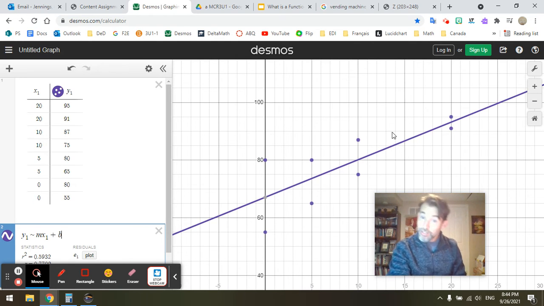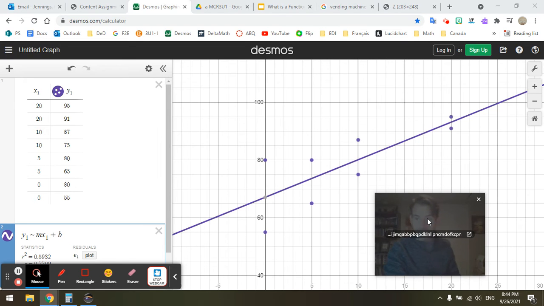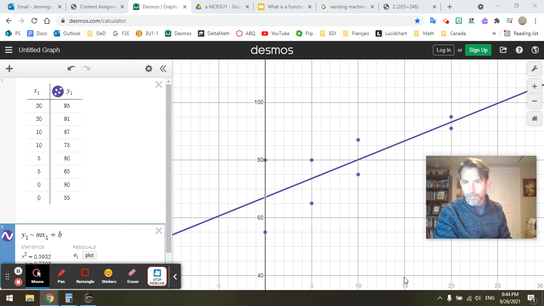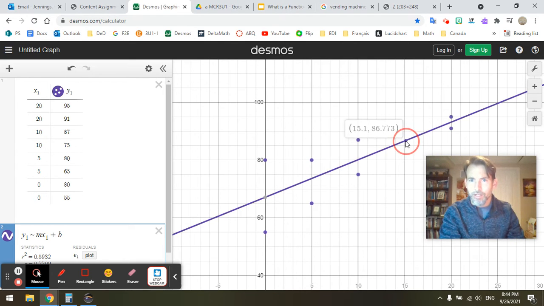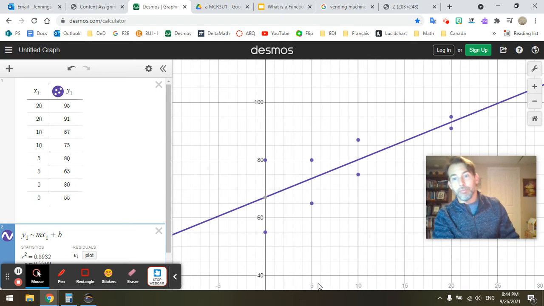Now, I could use this line of best fit to have someone say, well, I study 15 hours a week. What mark do you think I have about? And I would say, well, you probably have a mark somewhere around 87. Okay, that's what this line would predict. This line is a function. It's a function of number of hours studied per week compared to the average mark that you would expect someone who studies that much to achieve. There can only be one number for the average, so that's why that is a function.